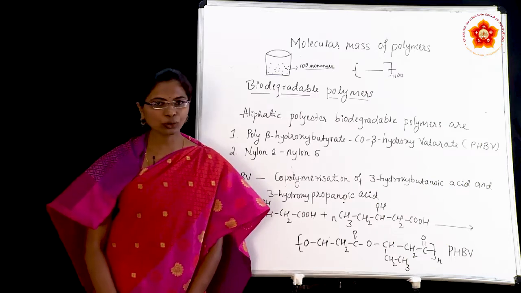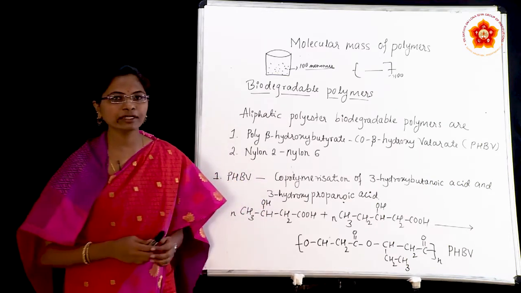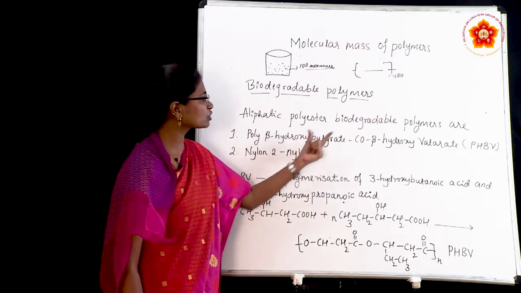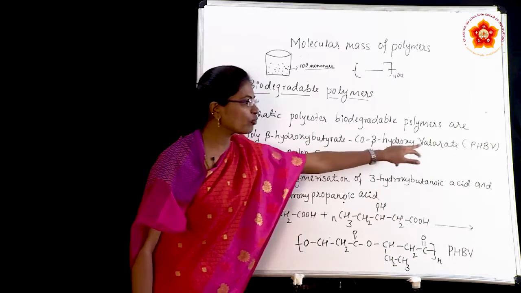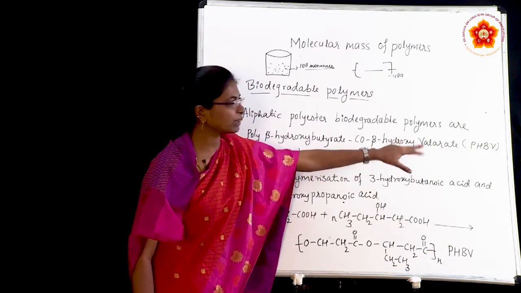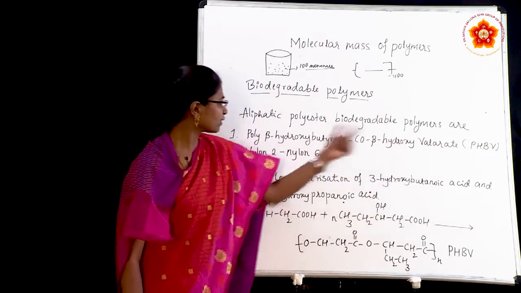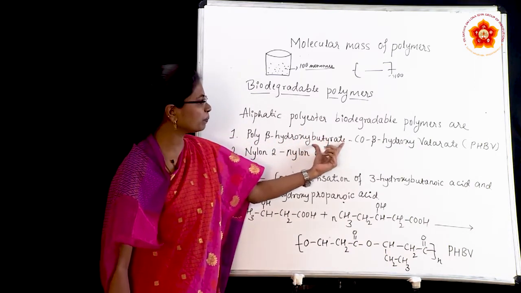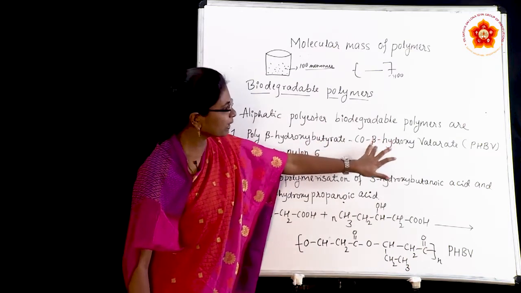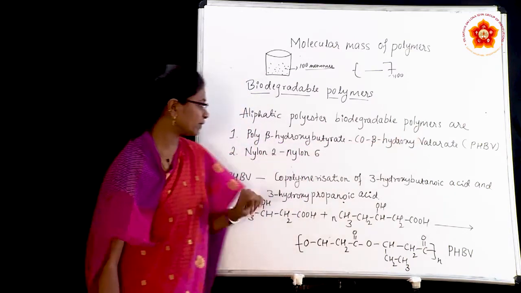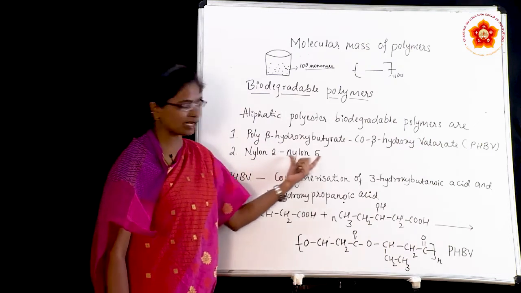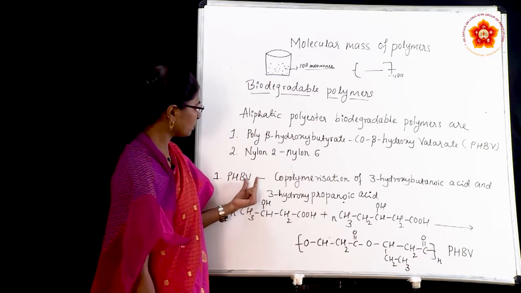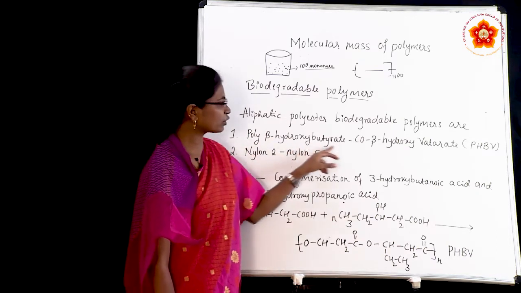Here there are two aliphatic polyester biodegradable polymers we will study. The first one is poly beta hydroxybutyrate co-beta hydroxyvalerate, PHBV in short form. P means poly beta, H means hydroxy, B means butyrate, and co-beta hydroxyvalerate, V means valerate. The second one is nylon 2 nylon 6. We will discuss the first one in detail, PHBV.